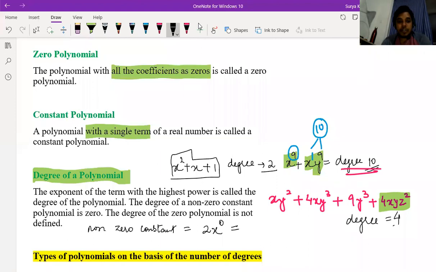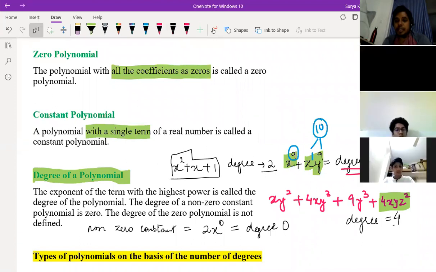So what is the degree of this polynomial, children? Degree is 0. Is it clear? Yes, sir. Priyanvi, Akshit, Satvik, is it clear to you, Satvik? Yes, sir.